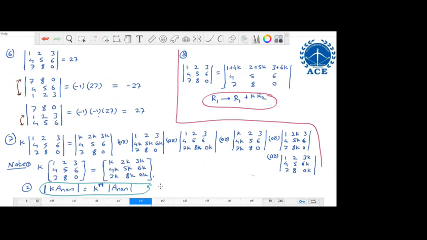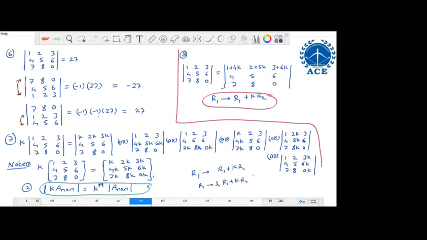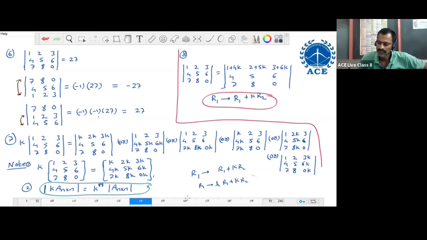With a matrix, this is not possible? No, matrix is also possible. Matrix means we can use any one. For a matrix, we can apply R1 goes to R1 plus k R2, and we can multiply R1 also with some other scalar. Okay, sir, for a matrix we can apply both. But for a determinant, just one operation.